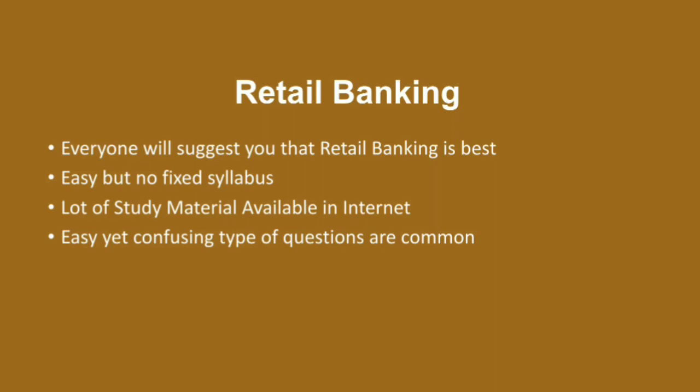The bad is that questions from outside the book are very common. You can expect questions from current affairs also, which are related to our branch work. So the scope of the syllabus is not fixed.